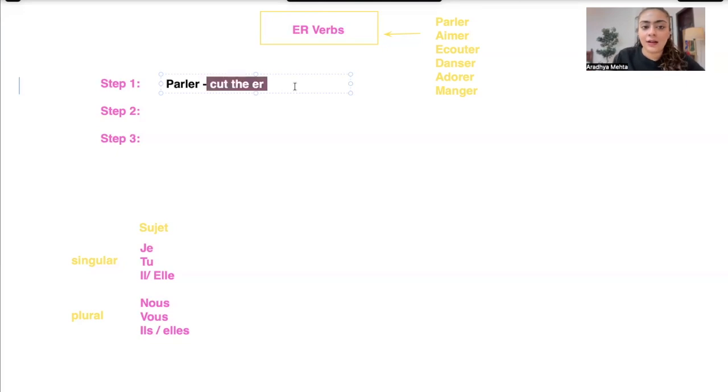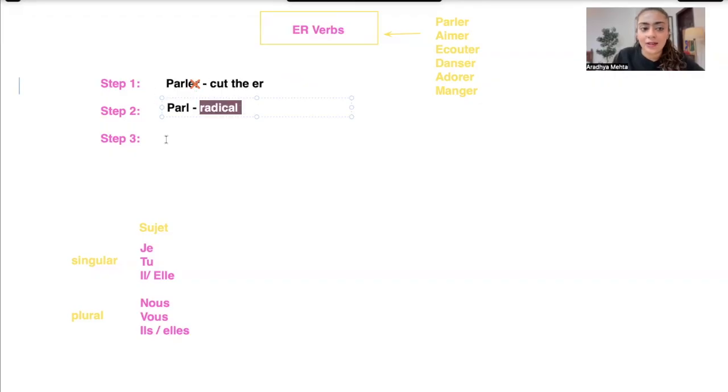Now that when we cut the er, we are left with P-A-R-L. This is known as the radical form of the verb. So this is the infinitive form of the verb, where we cut the er. Then we are left with P-A-R-L. This is known as the radical form of the verb.